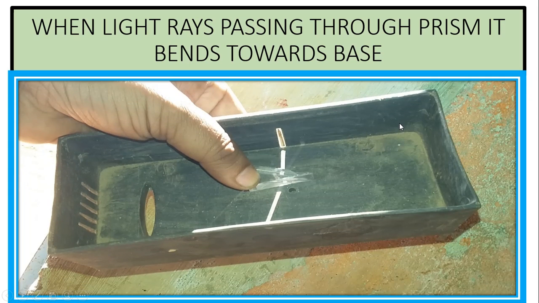When a light ray passes through the prism, it bends. See here, when the light ray passes through like this, it bends towards the base. It also splits into 7 colors, but you can't see. I will show some other experiments. When light rays pass through the prism, they bend towards the base.